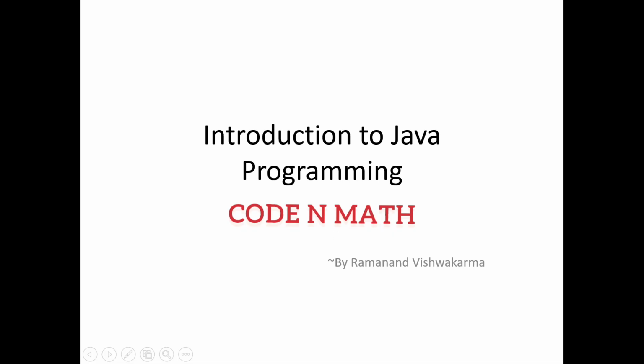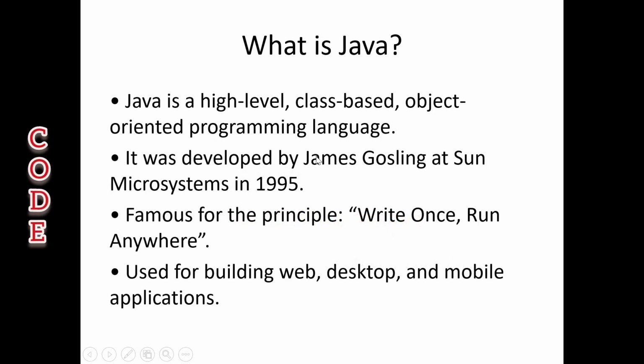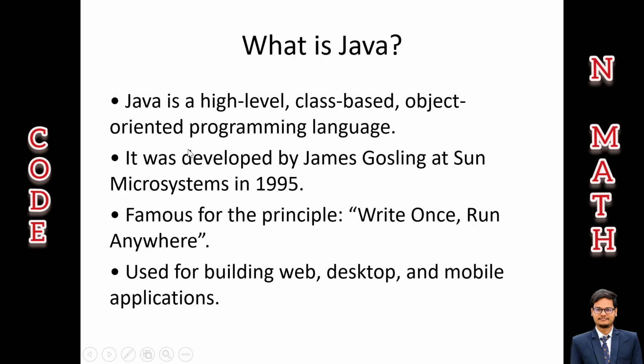So let's get started. So what actually is Java? Java is a high-level class-based object-oriented programming language. Means in simple words, it's easy for humans to understand and focuses on using classes and objects to structure code logically. It was developed by James Gosling at Sun Microsystems in 1995.